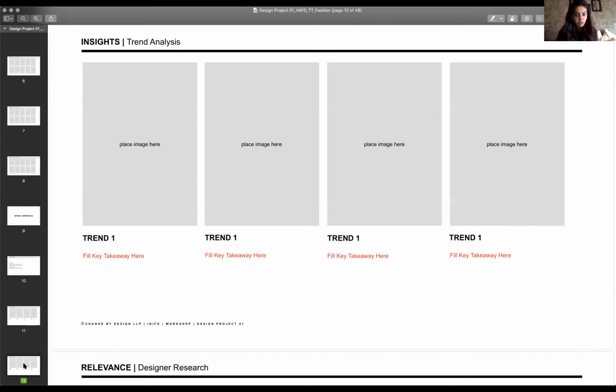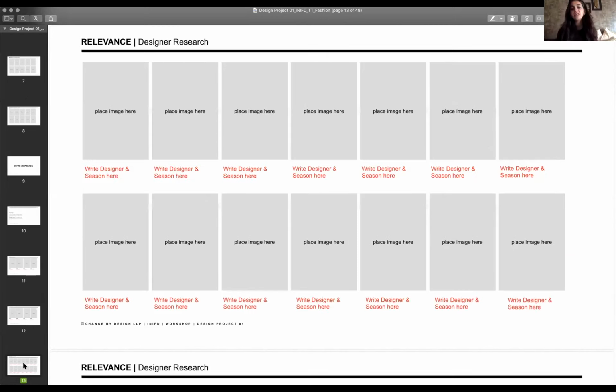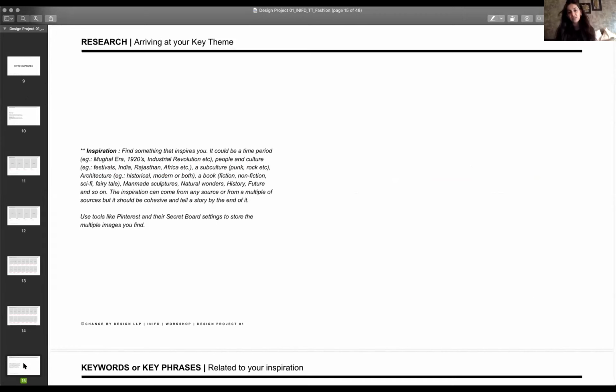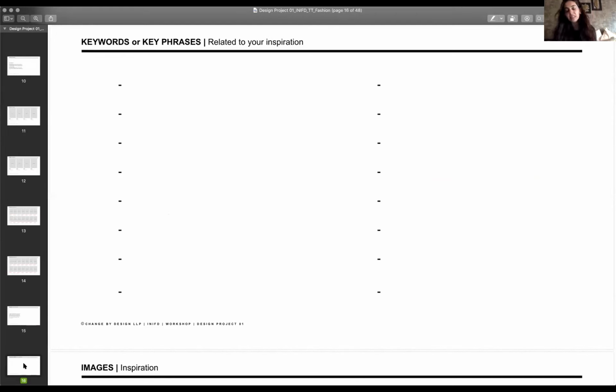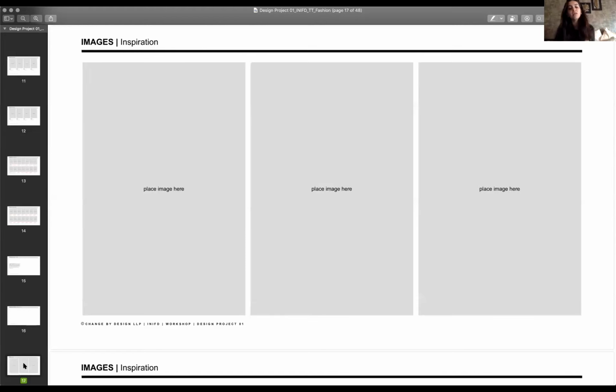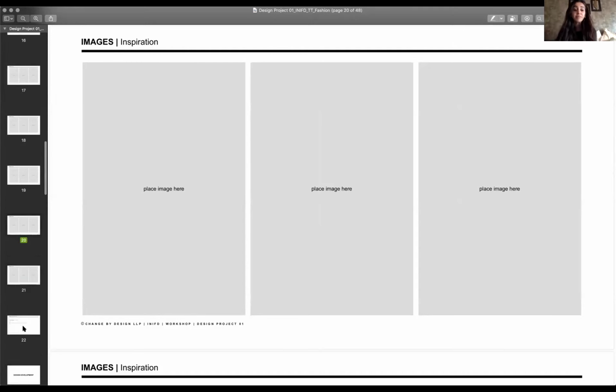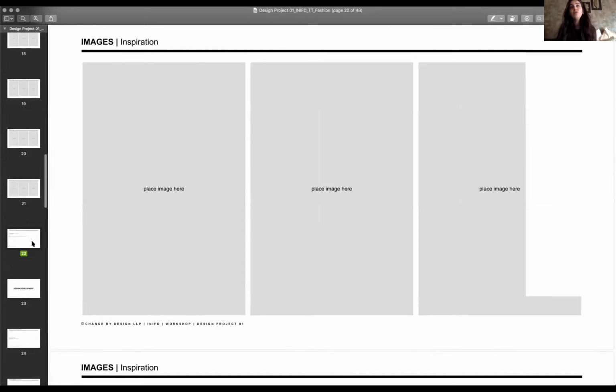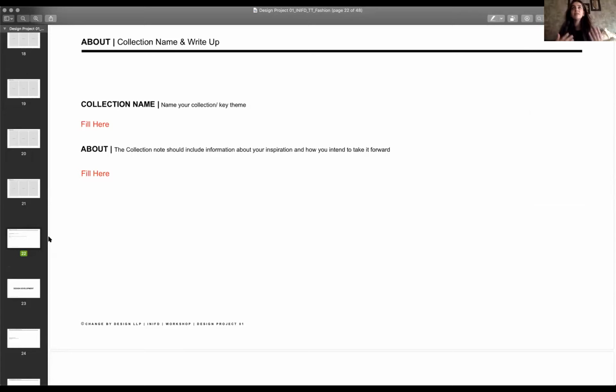We finished designer research and arriving at your key theme. So a lot of us are actually at this phase also. We were just arriving on our key theme. We've taken our keywords, our key phrases, and now we're moving on to a more focused inspiration. It's very important, guys. Don't take this lightly, please write. When you write, sometimes the words come on paper and make sense. Even if it's 5 lines, if it's 20 lines, that's not a problem, but write. Because then all of your thoughts come, because as designers, it is a practice we need to put in.